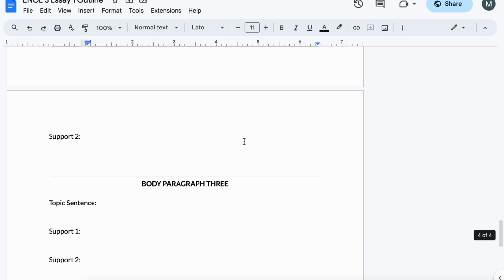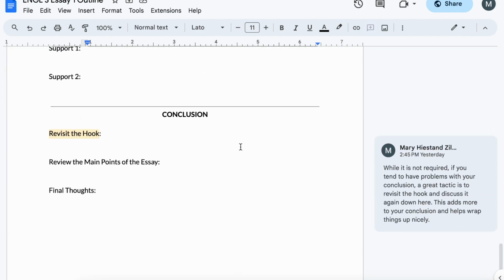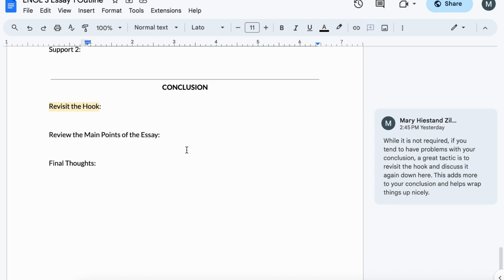And then once you have your three body paragraphs done, you have your conclusion. I always recommend to my students that if you are someone who struggles with the conclusion, which a lot of you do, that is totally fine. I would follow this little hack here. The first thing you're going to do is revisit your hook. Whatever you chose to be your hook in the introduction, revisit it in the conclusion and spend a couple sentences discussing that. Then you're going to review the main points of your essay. What do you want your reader to take away? What do you think is the most important part of your essay? What is worth being memorable? And then your final thoughts on the topic.